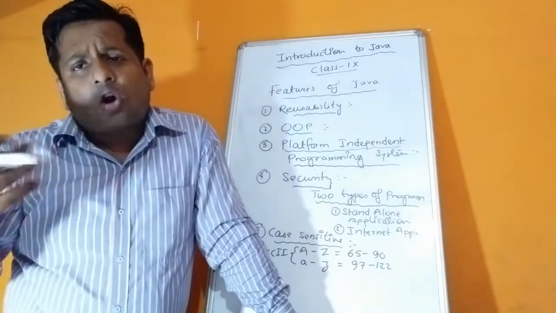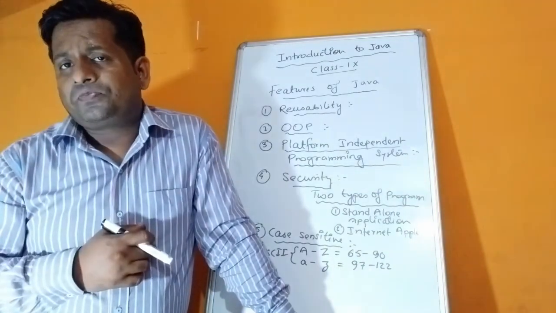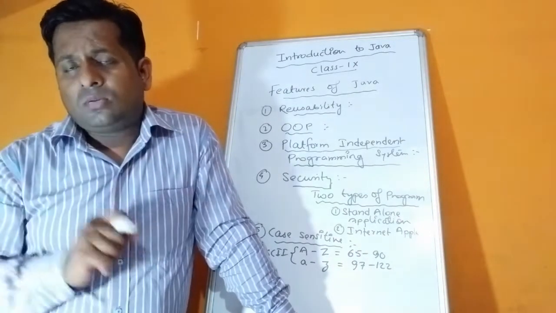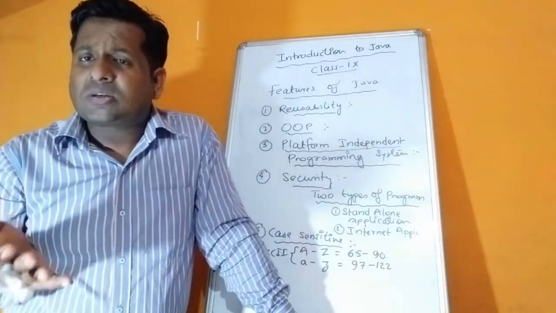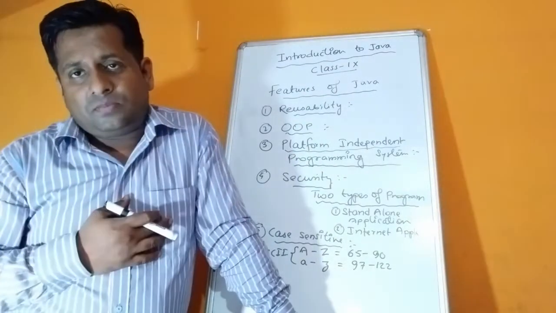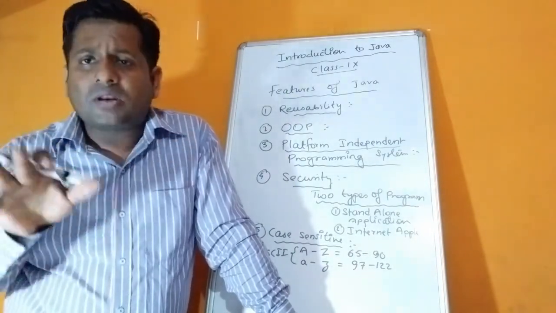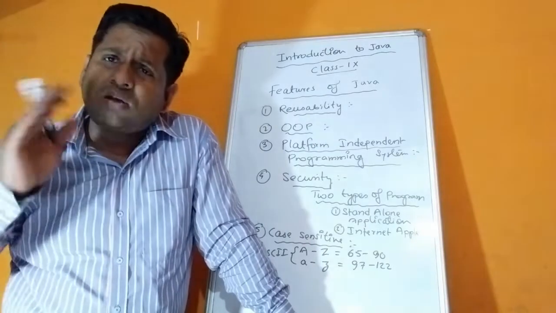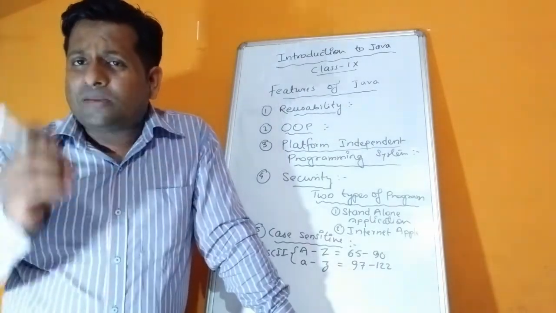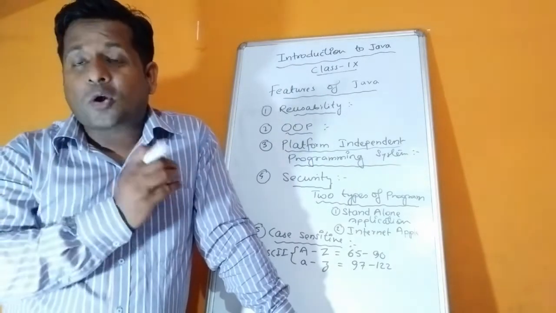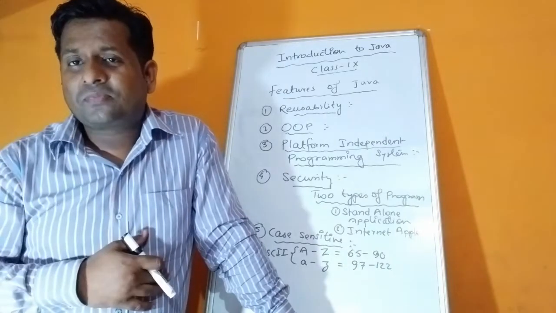Gradually he made lots of changes, and he was working with Sun Microsystems, his company, the Oak company. But today, Sun Microsystems has sold Java to Oracle. So now the owner of Java is Oracle. Before it was Sun Microsystems, one of the renowned and big companies like Microsoft and all. James Gosling is the person who invented this programming language.